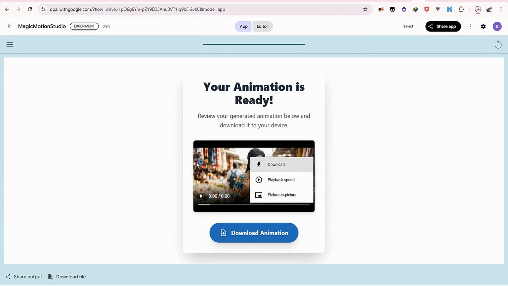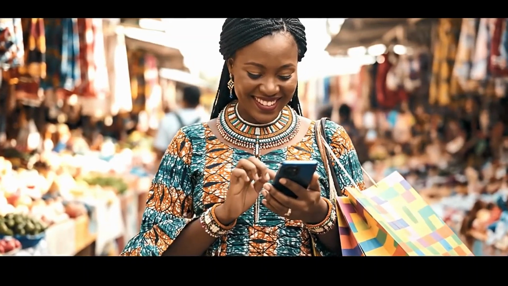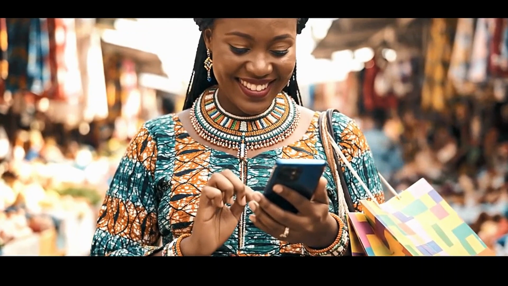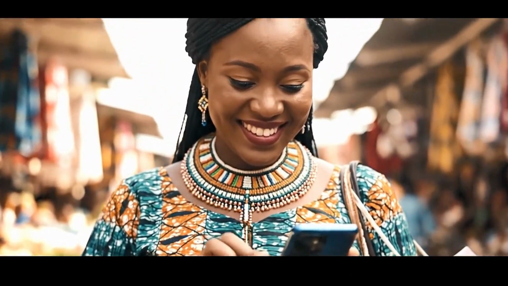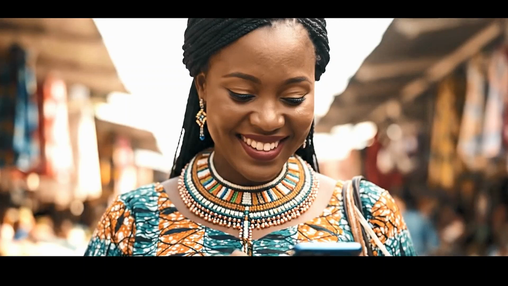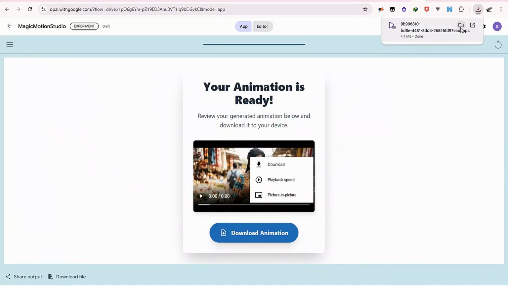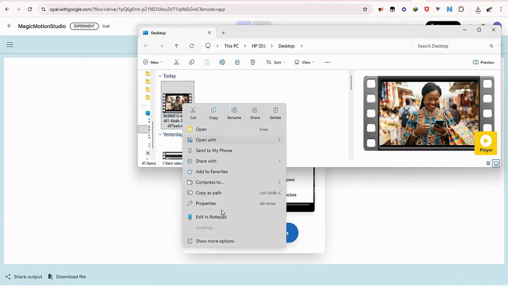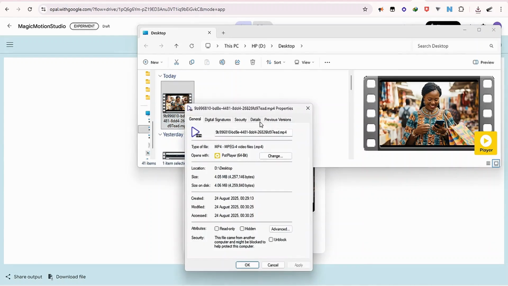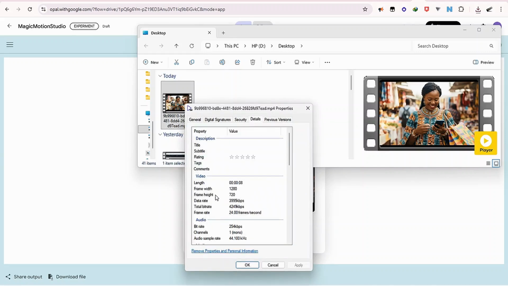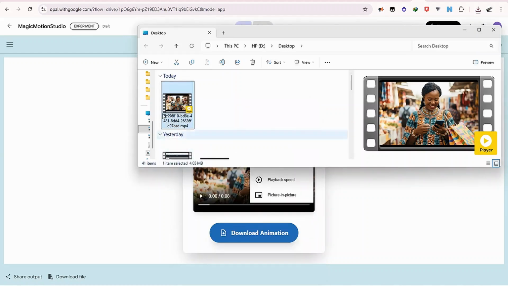So I'm going to open it. Now can you see, this is so realistic, no watermark. Now let me check if this is 720 or 1080. So I'll simply right click on that, go to properties, and I'll go to details, and this is a 1280 by 720, but this quality is amazing. It is amazing.